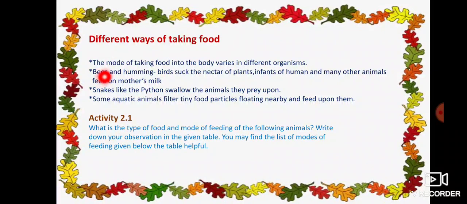See here, bees and hummingbirds suck the nectar of plants. Infants of humans and many other animals feed on mother's milk. Yes, bees and hummingbirds both suck the nectar. Nectar is a sweet juice found in flowers. This sweet juice is sucked by bees and hummingbirds as food. And infants, meaning little babies of humans and many other animals, feed on mother's milk.